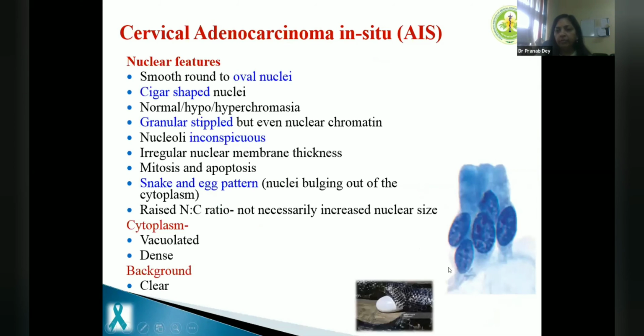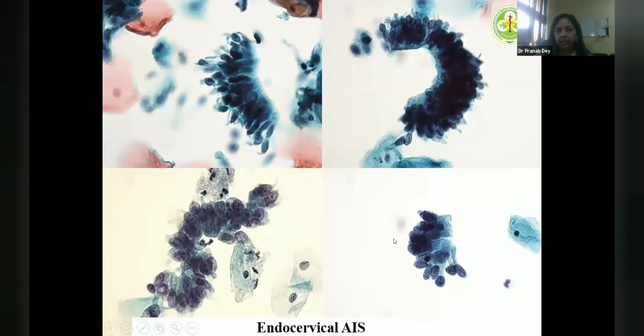When it comes to nuclear features, they are mostly elongated cells, and they just come out of the cytoplasm. So you will not see a cytoplasmic rim around the cell, and we say snake and egg appearance. When it is not invading, you will not see nucleoli. Whether it is HSIL or adenocarcinoma in situ, if it is not invasive, nucleoli would be inconspicuous. So cigar-shaped cells with snake and egg appearance means nuclei bulging out of cytoplasm. Nuclei bulging out of cytoplasm is one thing which goes for AIS.